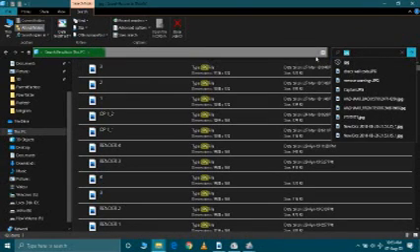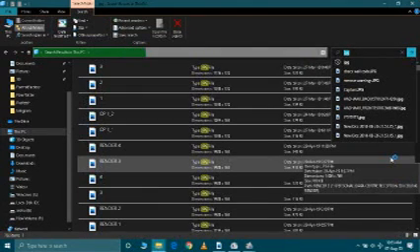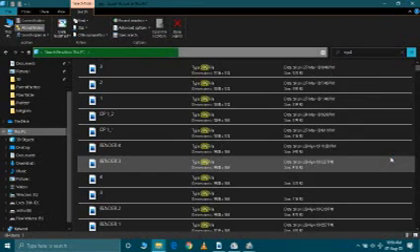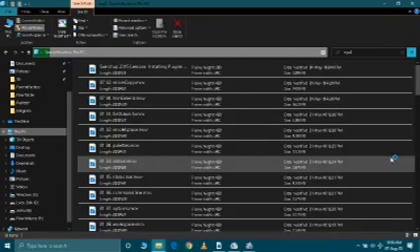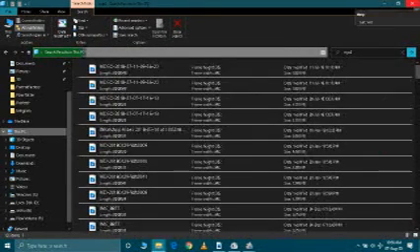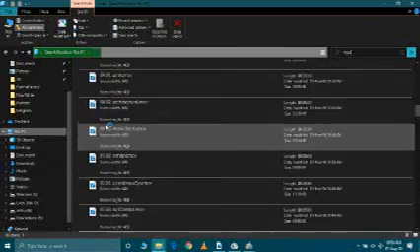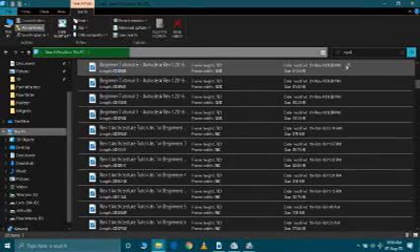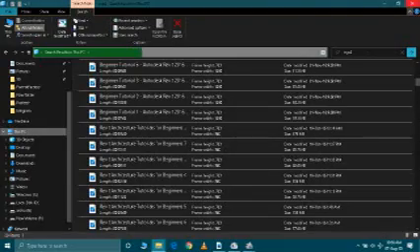If you have a specific name of your file, you can type that also. If you want to search movie files, generally movie files come in the MP4 format. So these are MP4 files. In this manner you can search, and if you want to go to any of these files, just click on it and you will visit there.